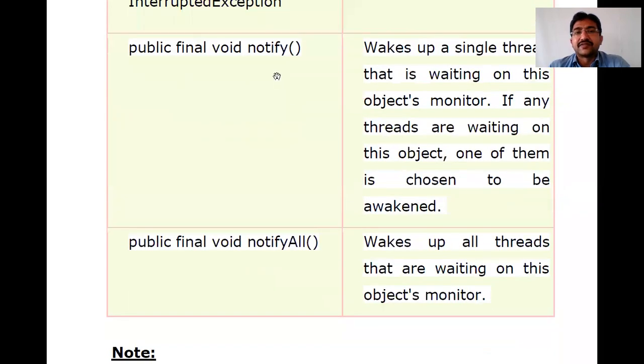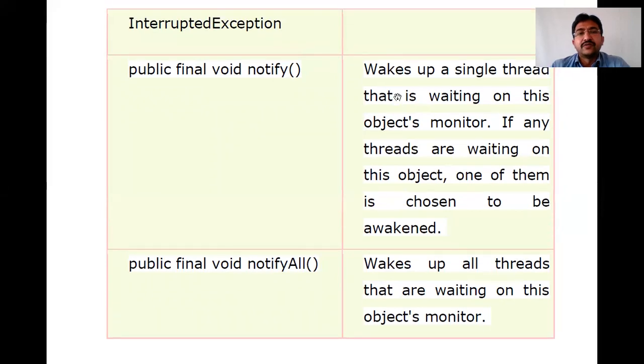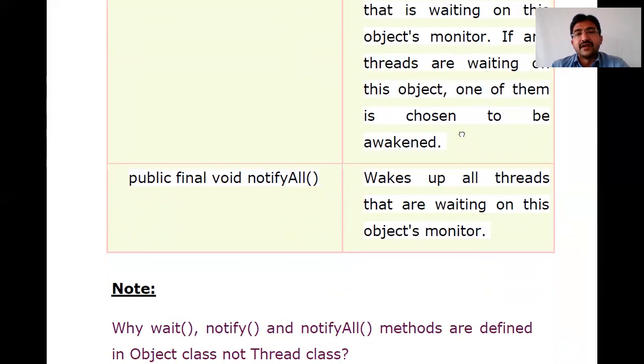The next method is notify. It is public final void notify. What it does is wake up a waiting thread. In the first method we saw threads waiting. Notify wakes up a single thread that is waiting on this object's monitor. Whichever thread is waiting for that particular object will be notified through the notify method. If any threads are waiting on this object, one of them is chosen to be awakened. Multiple threads can be waiting for the same resource, and based on priorities, one of them will be woken up.